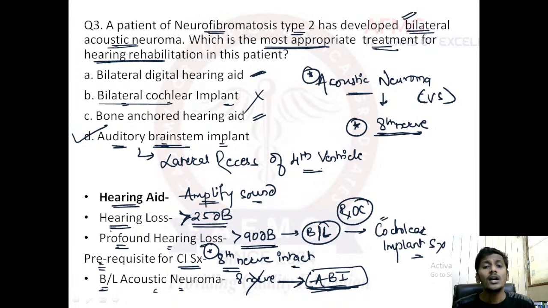But in cases of cochlear implant surgery, it requires the eighth nerve for its conduction because it is usually placed in the scala tympani of the cochlea. I'll explain it to you further. What is scala tympani?